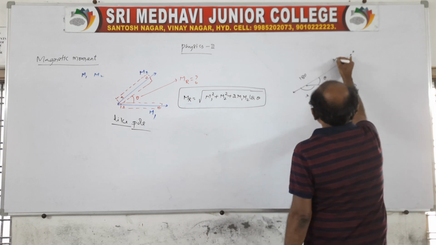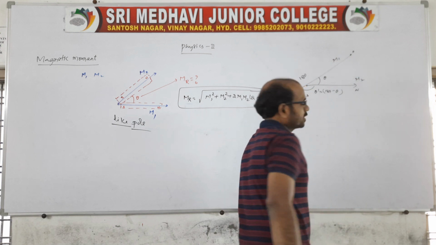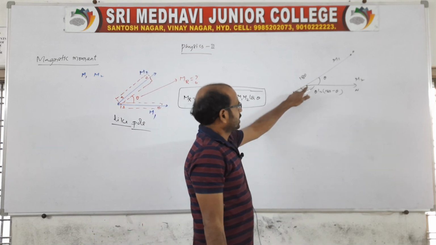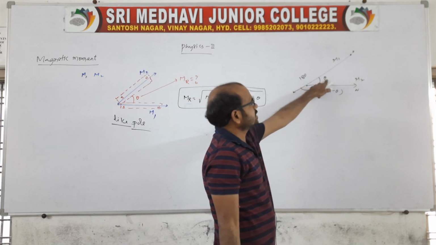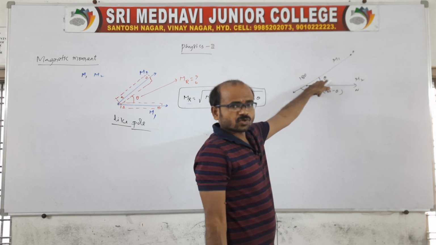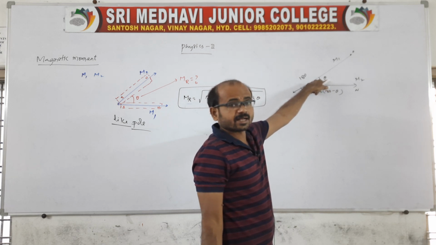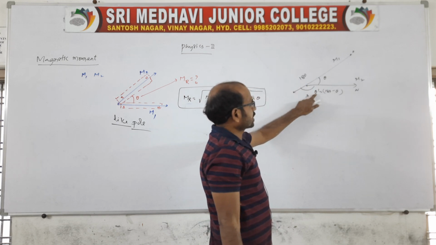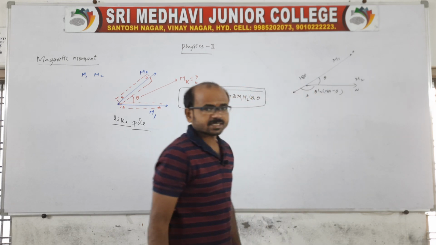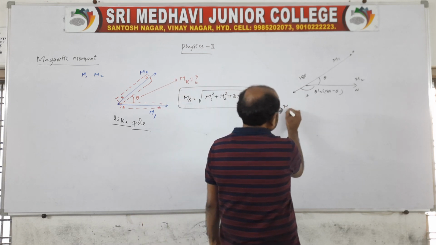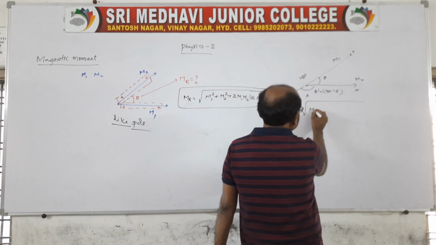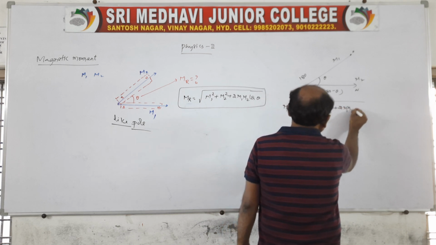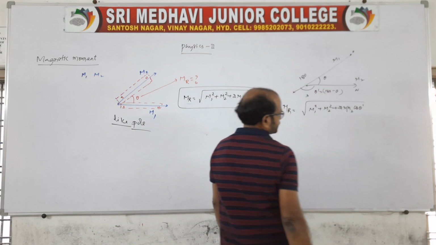Now the magnetic moments are M1 and M2, inclined at an angle theta, and the head and tail are joined. When head and tail are joined, the angle is the exterior angle we consider. According to the properties of angles, the exterior angle theta dash is equal to 180 minus theta. Now the resultant magnetic moment for these two is root over m1 square plus m2 square plus 2 m1 m2 cos theta dash.